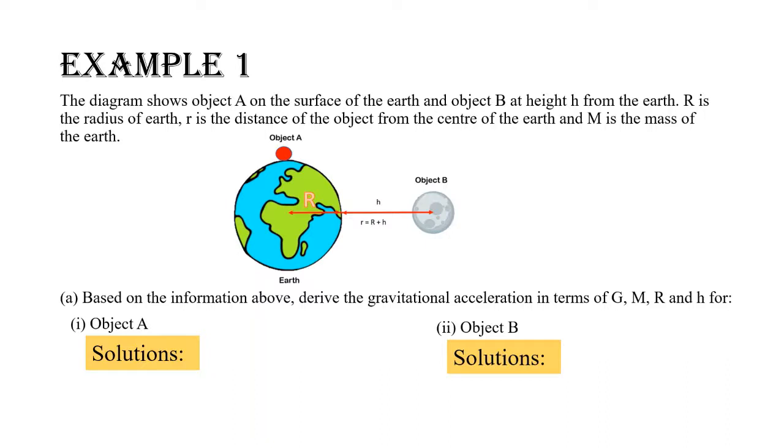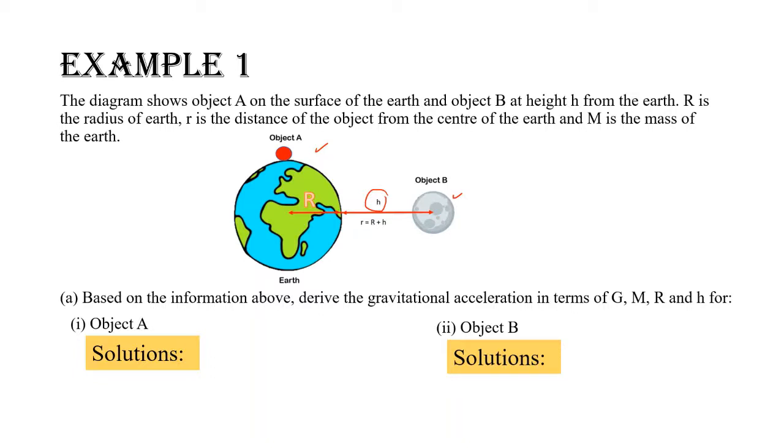Example 1. The diagram shows object A on the surface of the Earth and object B at height h from the Earth. Capital R is the radius of Earth, small r is the distance of the object from the center of the Earth, and m is the mass of the Earth. A. Based on the information above, derive the gravitational acceleration in terms of g, m, r and h for 1. Object A. 2. Object B.